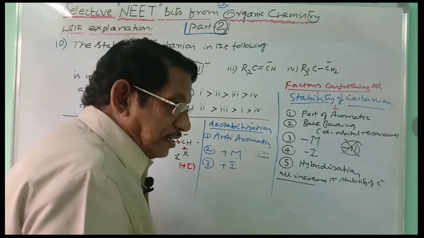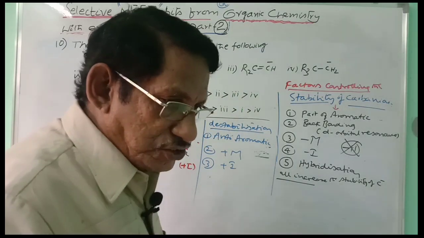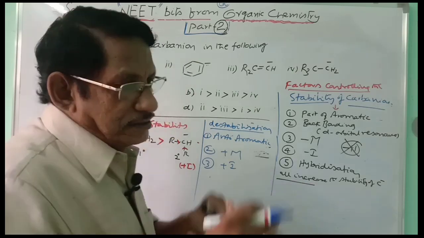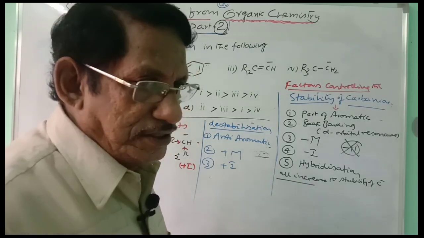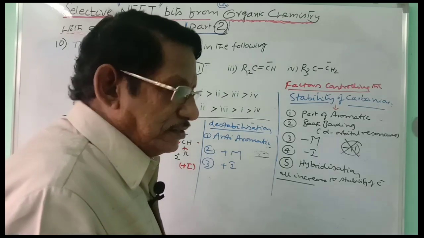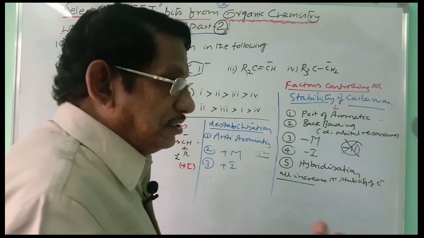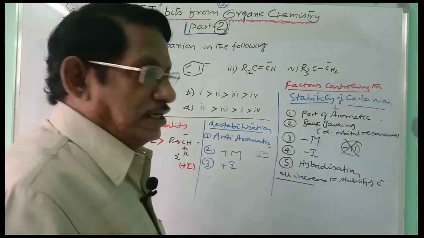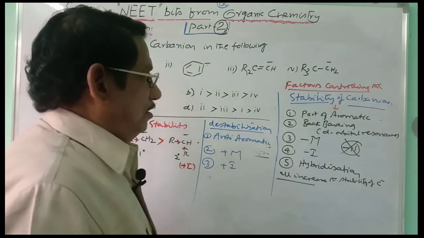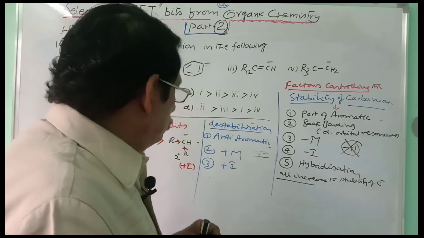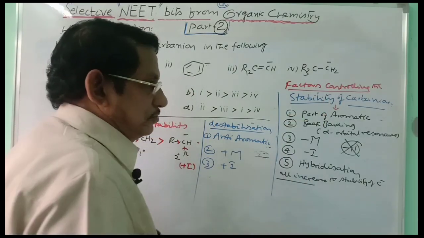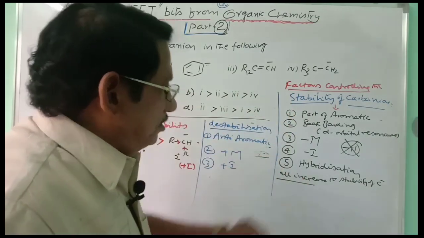If the carbanion is getting anti-aromatic character, that is the least stable. Plus M, which pushes the electron cloud, also decreases the stability. Plus I, pushing the electron cloud through inductive effect, is also decreasing the stability because they are intensifying the negative charge on carbon. All these are the factors which are destabilizing the carbanion. So now we have to consider these. These are the destabilizing factors, these are the stabilizing factors. And this is the order of stability.